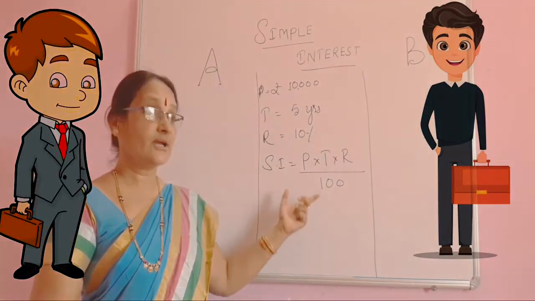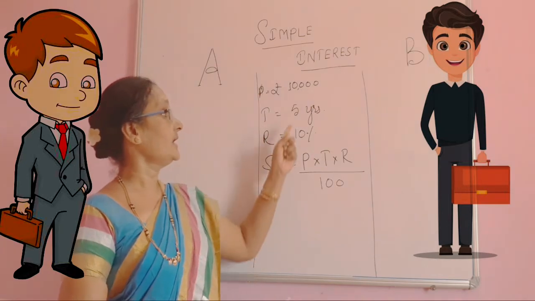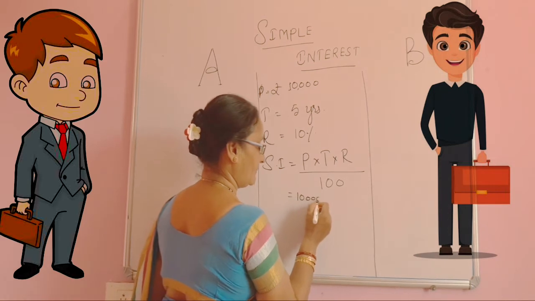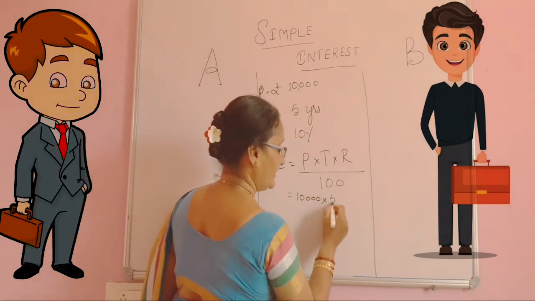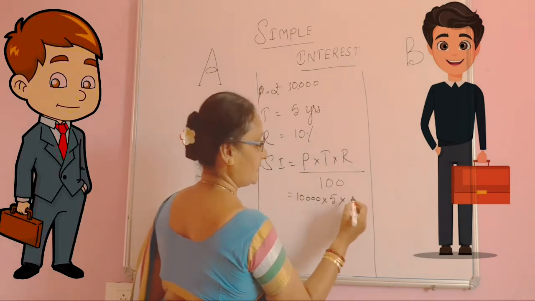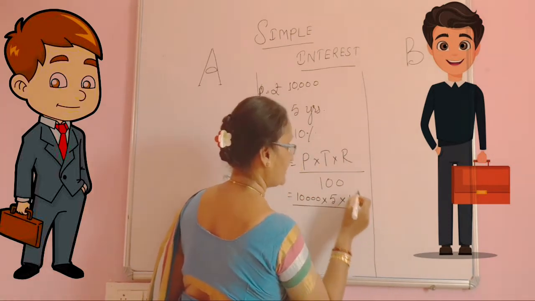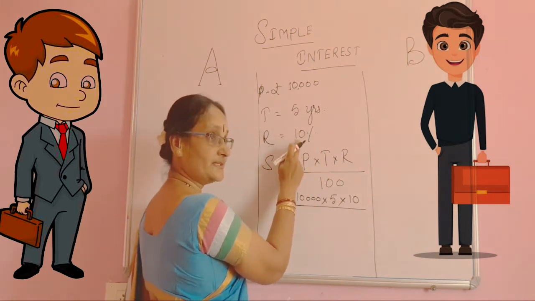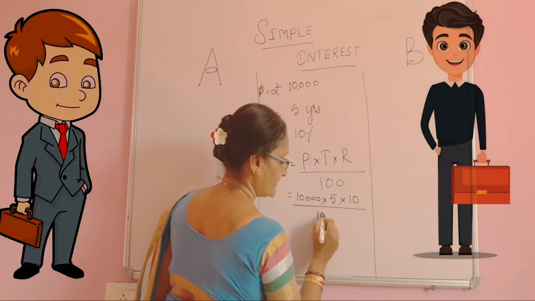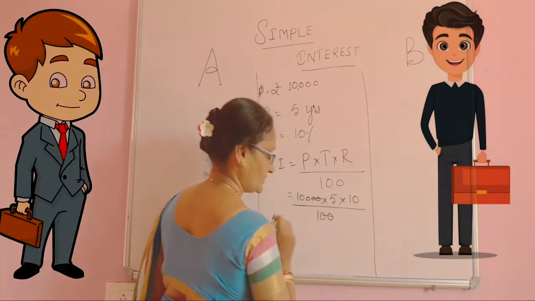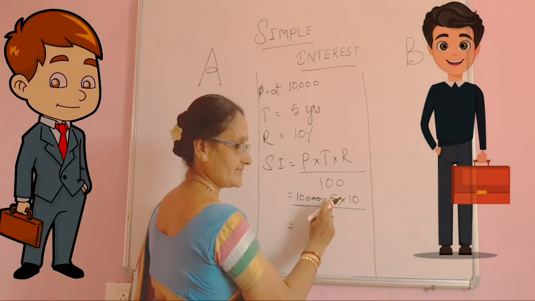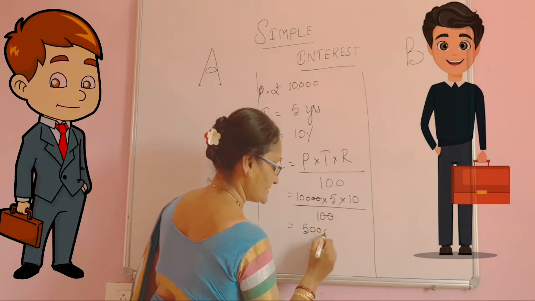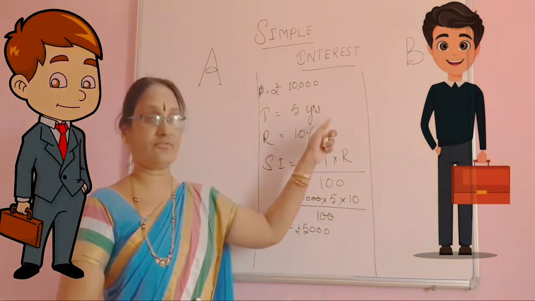Now let us calculate how much he is going to get back after 5 years. Yes, he is keeping 10,000 rupees in the bank. How many years? 5 years he is going to keep. What is the rate of interest? 10 rupees per annum per 100. 10% means for every 100, 10 rupees for 1 year. Then divided by 100. 2 zeros, 2 zeros got cancelled. 5 5s are 25... 5 10s are 50, so 5,000 rupees he is going to get after 5 years.